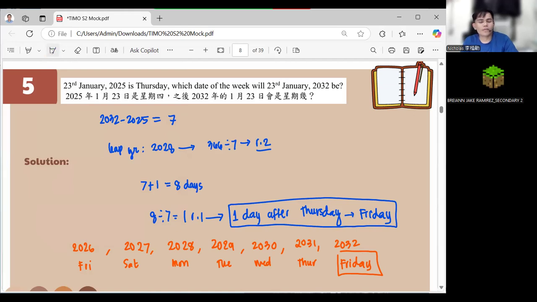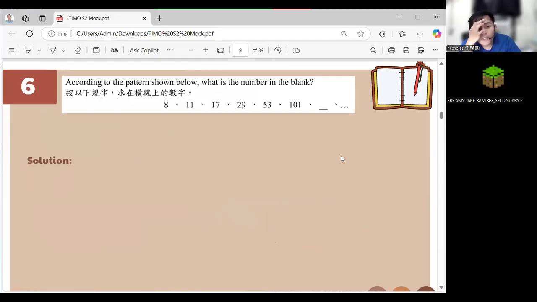Okay. Any questions with that? None? Very easy, no? Again, we will be having our break at number 15, okay? Okay, let's now have number 6. According to the pattern shown below, what is the number on the blank? Now, pattern. What do you notice with the pattern?